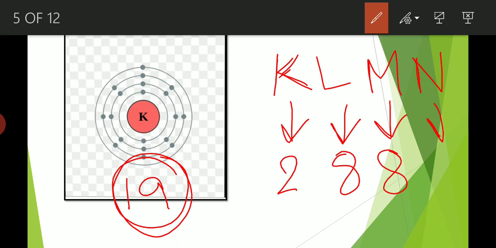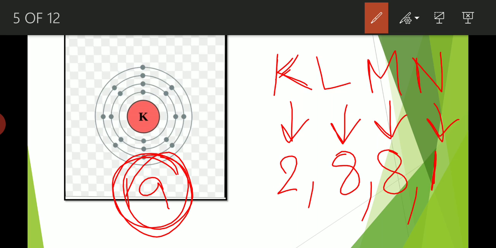And in the N, there is 1 leftover electron. Why 1? Because 2 plus 8 is 10. 10 plus 8 is 18. And 18 plus 1 is 19. So 19 is the atomic number. That's why the electronic configuration of potassium is 2, 8, 8, 1. Okay. There are a total of 4 orbits or 4 shells.